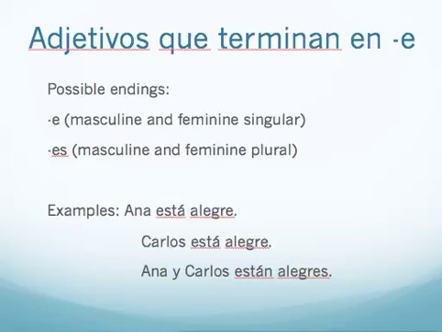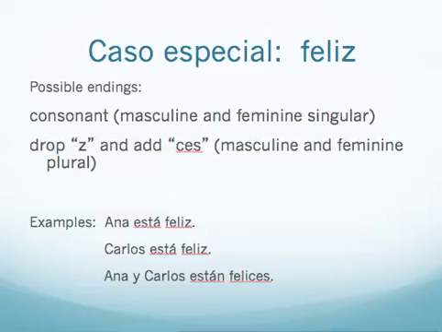Adjectives that end in E also have possible endings, E and then ES. Ana está alegre. Carlos está alegre. Notice the masculine and feminine is the same, but then in the plural, Ana y Carlos están alegres. There is also a caso especial, feliz. When you make it plural, you change the Z to a C and you add ES. So for example, Ana está feliz. Carlos está feliz. Ana y Carlos están felices.